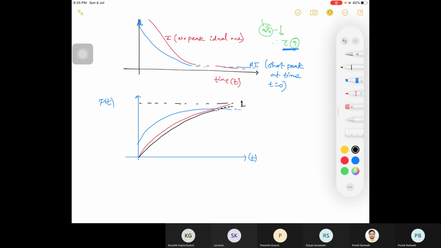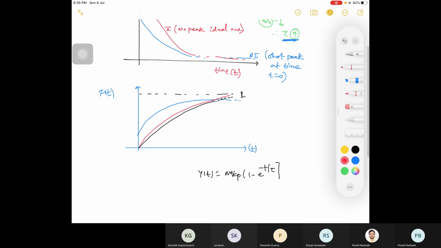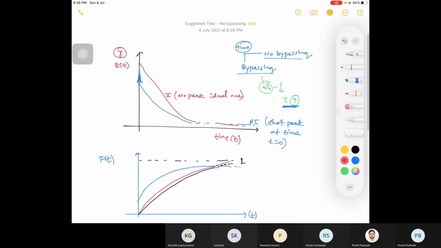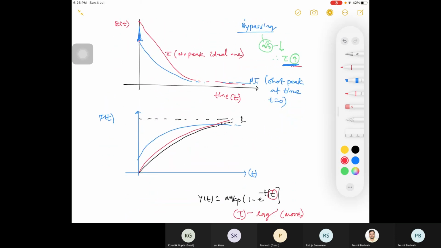So previously we have seen y of t equals M Kp times 1 minus e to the power of minus t by tau. This was from process dynamics we saw. But what happened when your tau is more? Then you will be having more lag, right? That is the process time constant. Now tell me, what happened to your t in this case, increase or decrease? In case of bypassing, your t has been increased. T, not 1 by t, your t observed.